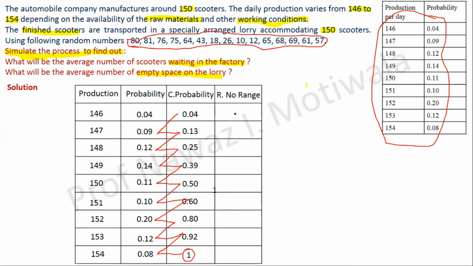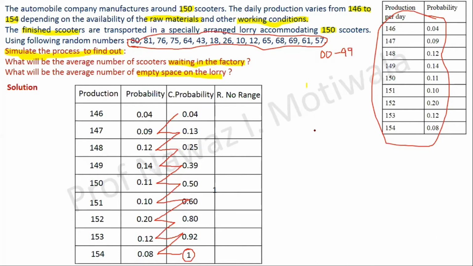Now the random number range. As I can observe here, the random numbers are 2-digit numbers. So I can start my numbers from 00 and go up to 99. This can be my range of random numbers as per the given data. Can anyone take the lead and tell me the random number range for this particular problem? 0 to 3.